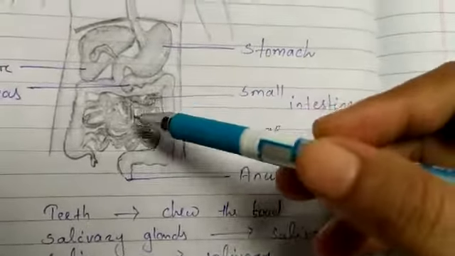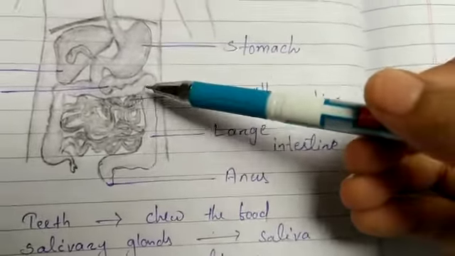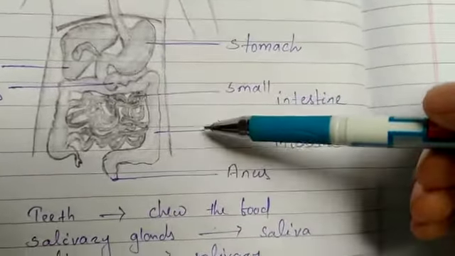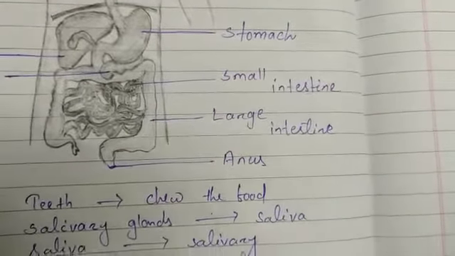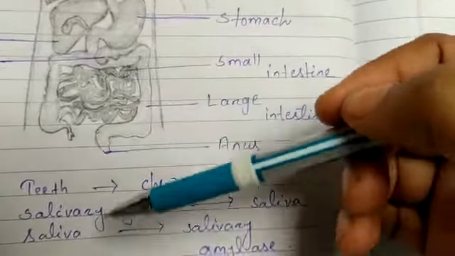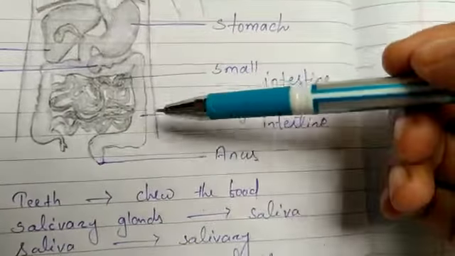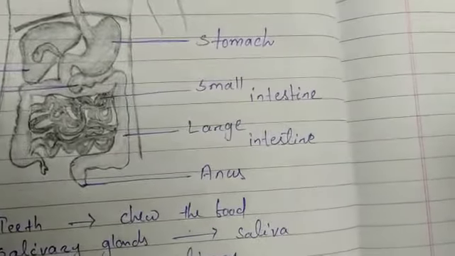After that, the unabsorbed food is sent from the small intestine to the large intestine, where its wall absorbs more water from this material. The rest of the material is removed from the body via the anus. The exit of this material is regulated by the anal sphincter.